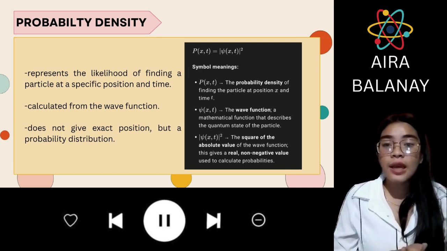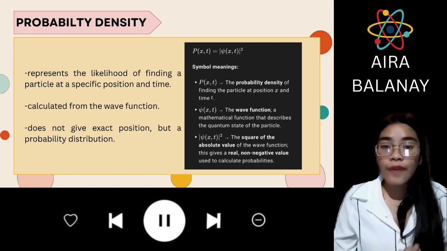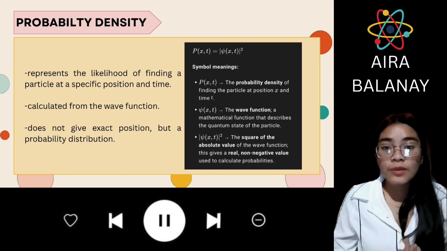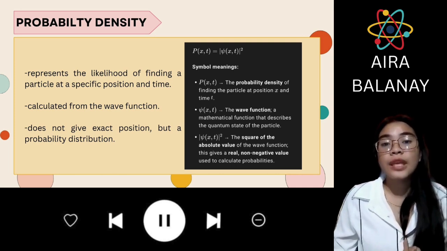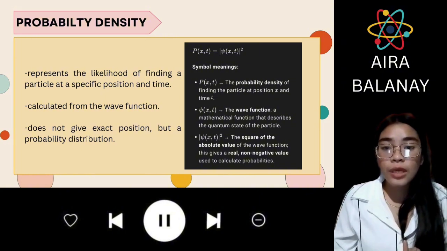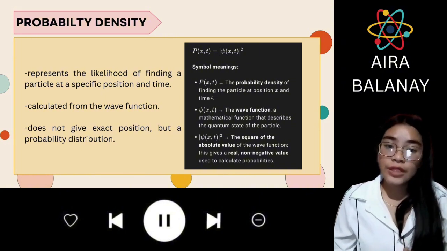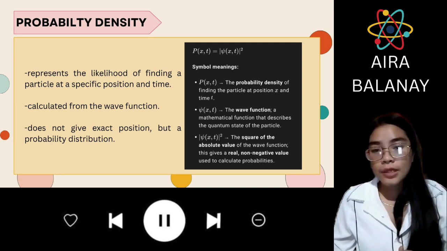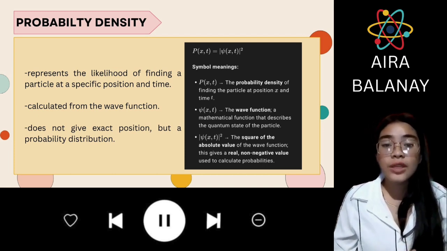The second symbol is the wave function, a mathematical function that describes the quantum state of a particle. It mathematically encodes the quantum state of a particle, including position and momentum, although it can be complex valued. It provides all the necessary information about the particle.